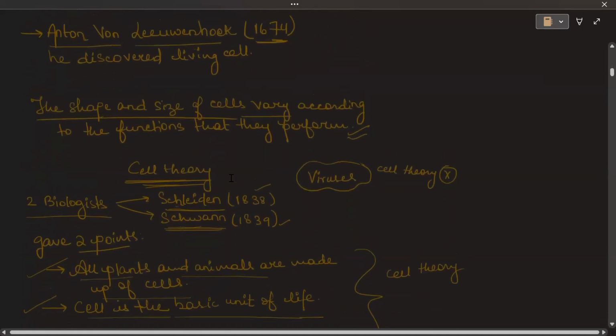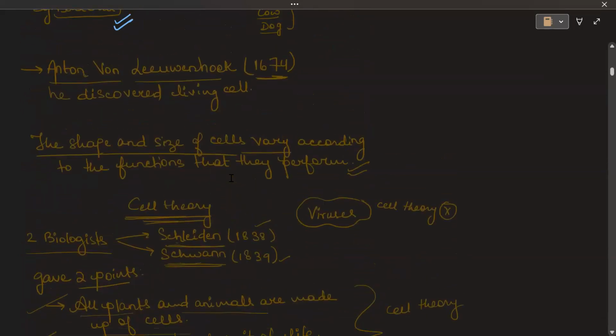Now moving forward, let us talk about who discovered the living cell. So Anton von Leeuwenhoek, he was a scientist in the year 1674. He discovered the living cell, meaning the cell that was living.